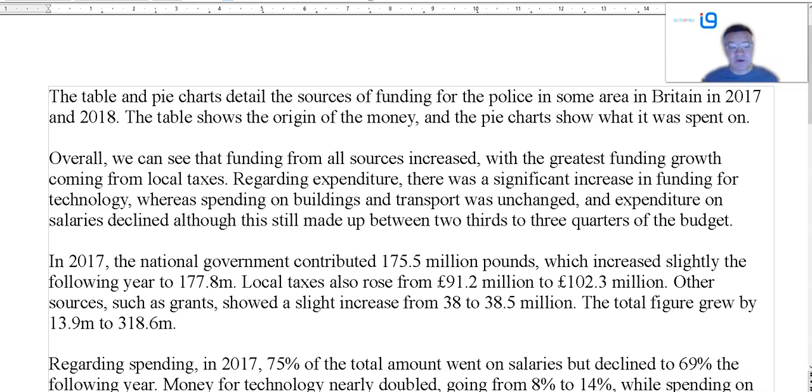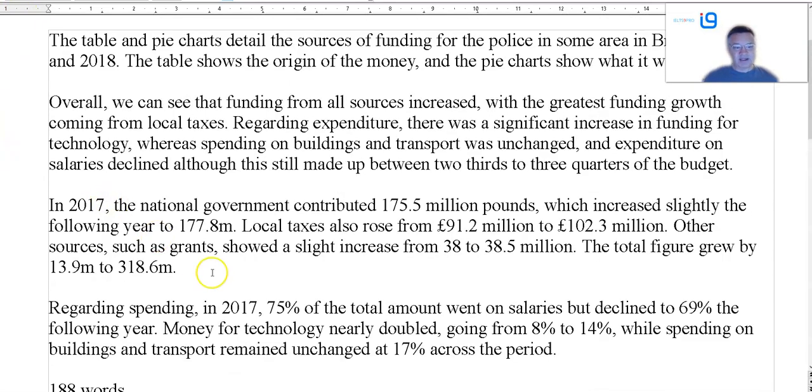Now, you must have an overview. Very important, if you don't have a clear overview, we looked at this in the previous one, you can't get more than 5 for task achievement. So overall we can see that funding from all sources increased, upward, a key trend or feature, greatest funding growth coming from local taxes, expenditure increase on technology, buildings, expenditure on salaries went down. That's basically it. And then paragraphs 3 and 4, figures and data.